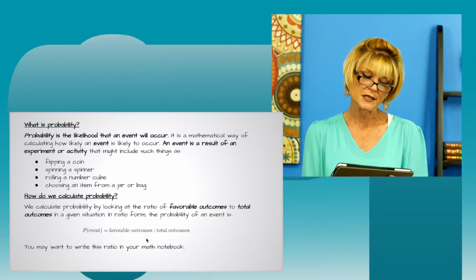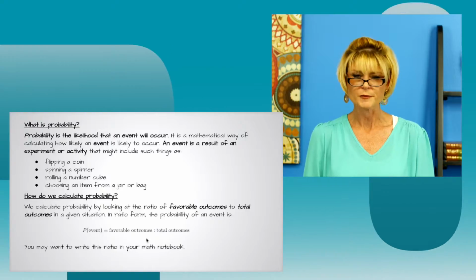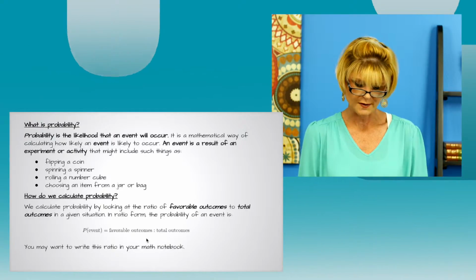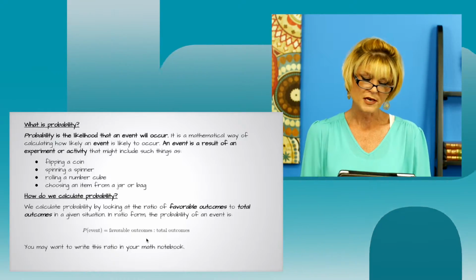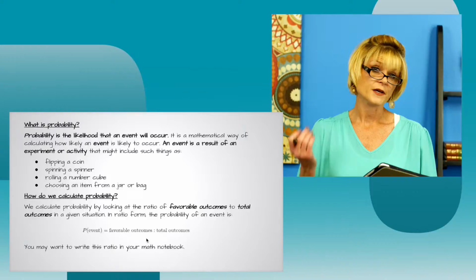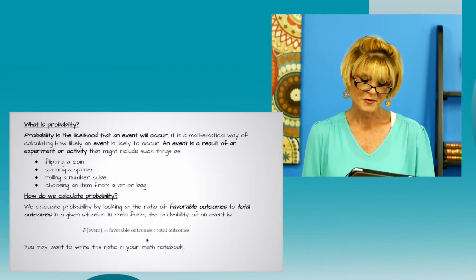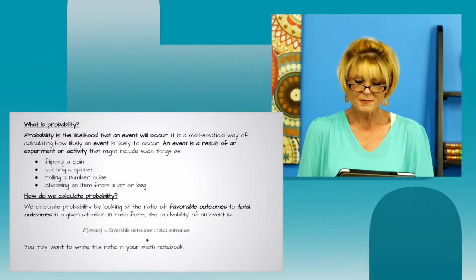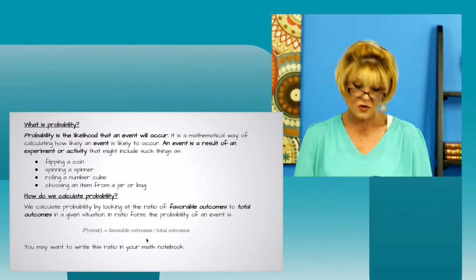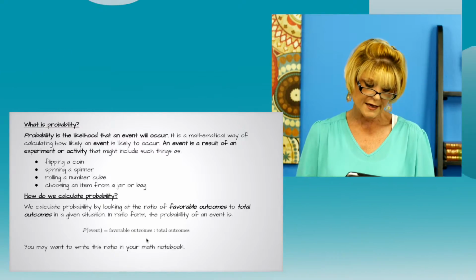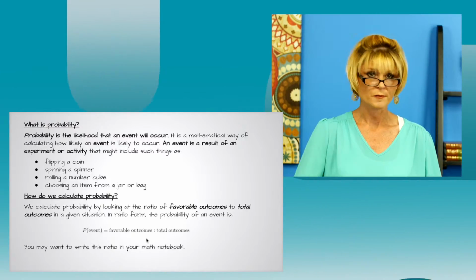So what is probability? Well, probability is the likelihood that an event will occur. You might want to write that definition down in your math notebook. We're going to be talking about it for a while. It's a mathematical way of calculating how likely an event is to occur. Now, an event, another important term to write down, is a result of an experiment or an activity that might include things such as flipping a coin, spinning a spinner, rolling a number cube or a die, or choosing an item from a jar or a bag.